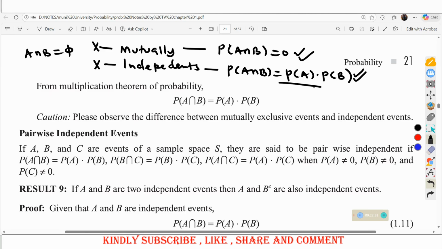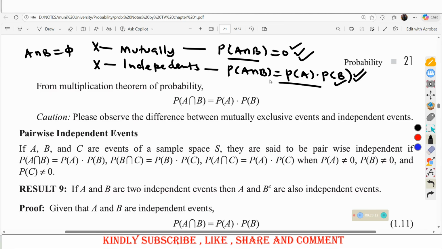But if they mention independent events, then you need to think about multiplying individual probabilities. If they talk about mutually exclusive, you need to think about probability of A intersection B as 0. So you need to take note of these things. Let us look at some other results. We looked at some results in our previous lectures, so I hope this one will also be easier for us. We shall be looking at some results pertaining to independent events, using the knowledge of independent events.